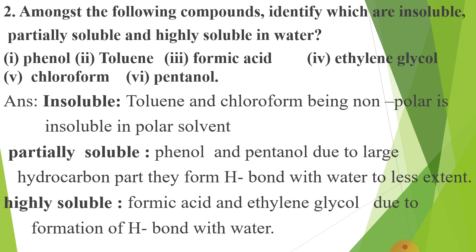Highly soluble: formic acid and ethylene glycol, that is C2H4(OH)2, due to formation of H bonds with water. Here formic acid and glycol form H bonding, which has a similar effect to the H bonding of water-water interaction. That's why it is highly soluble.